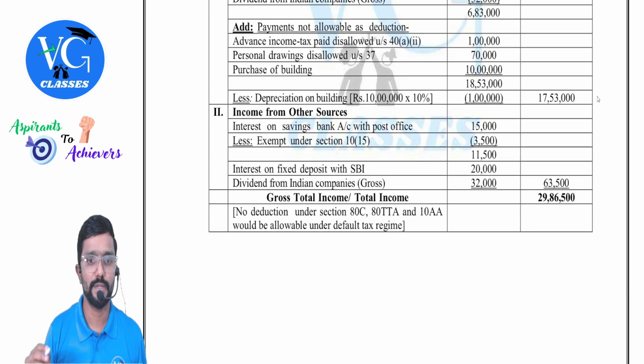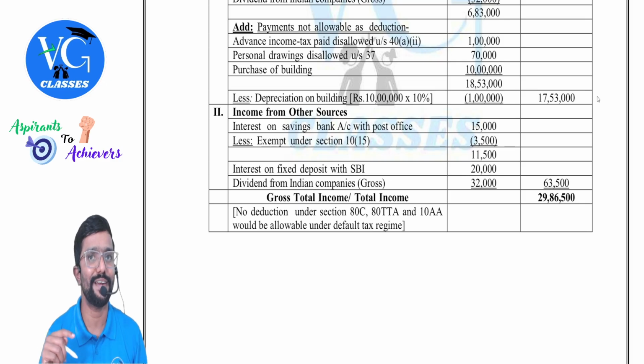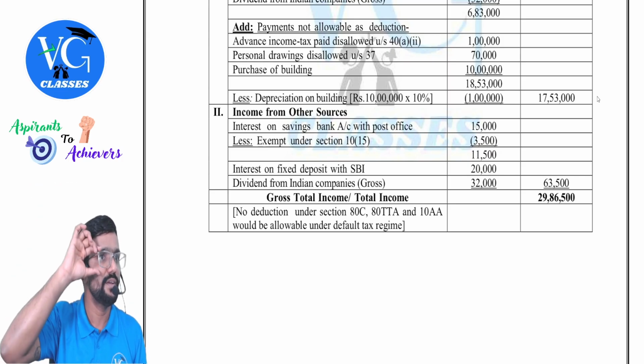Next, other sources. Interest on savings bank deposit with post office, 15,000. Exemption under 10(15) is how much? 3,500. Remaining is 11,500. Now, under the default regime, no deduction. But under the optional regime, we can claim deduction for this under section 80TTA. How much? Full 10,000, maximum 10,000.